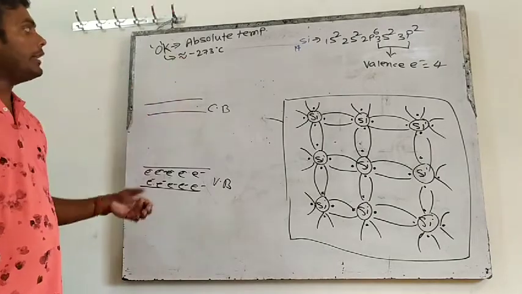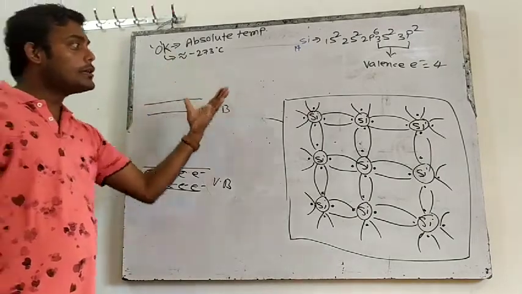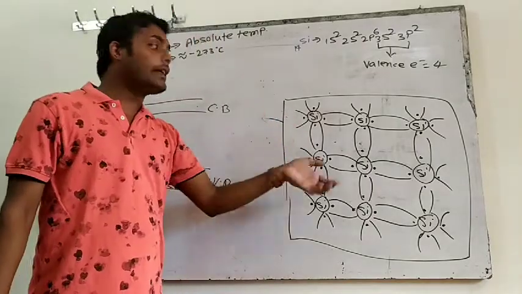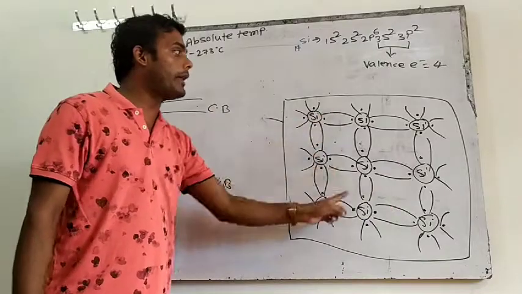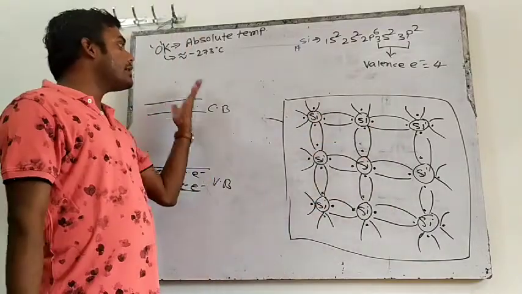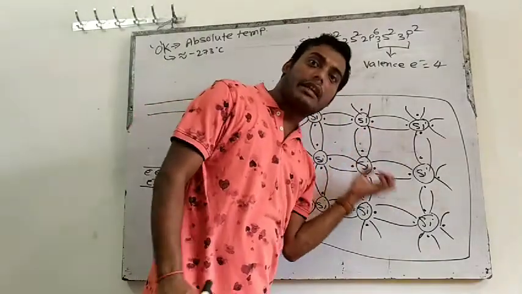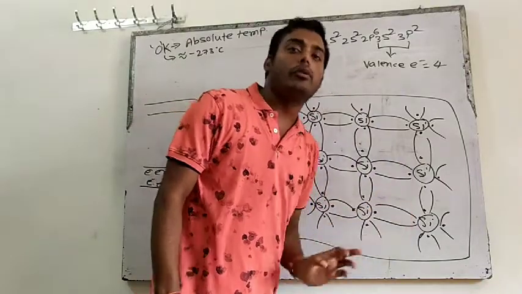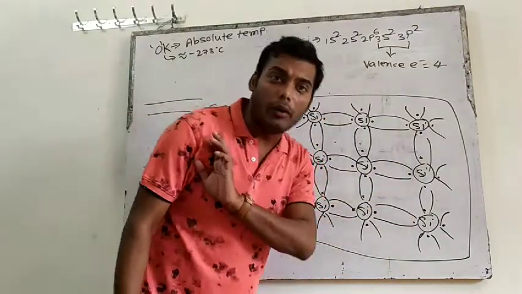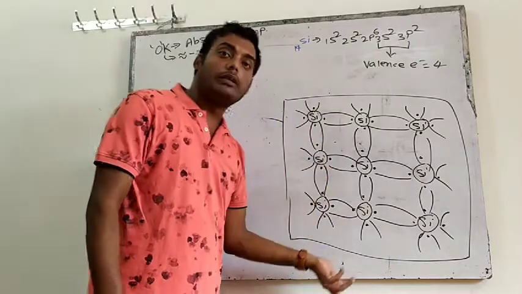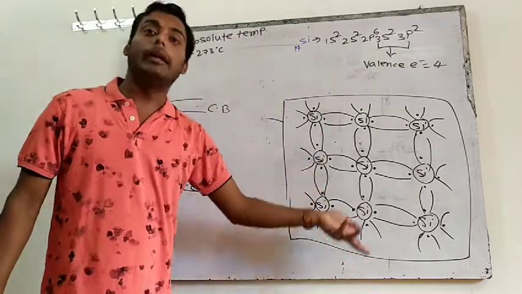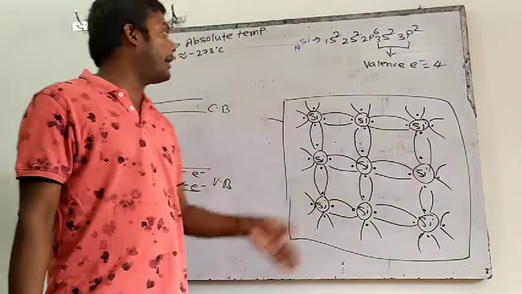Because at 0 Kelvin, this temperature is very low, so this temperature is not capable of breaking the bond. Actually, at 0 Kelvin, this lattice structure is very stable. So there will be no breaking of bonds, no electron will be free, and if no electron is free, no current will be generated. That means the conduction band will be empty.